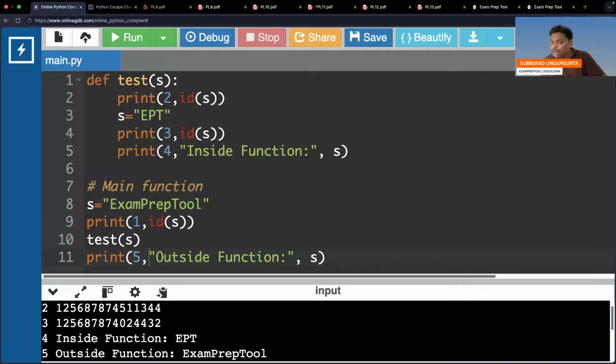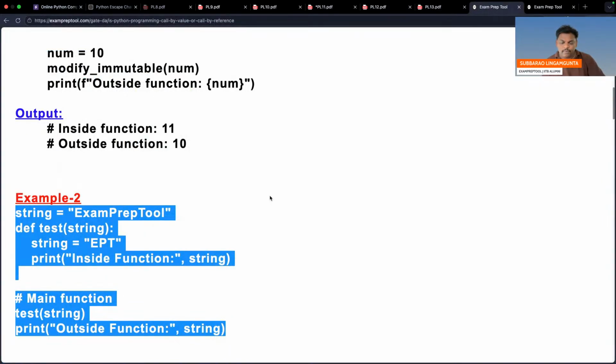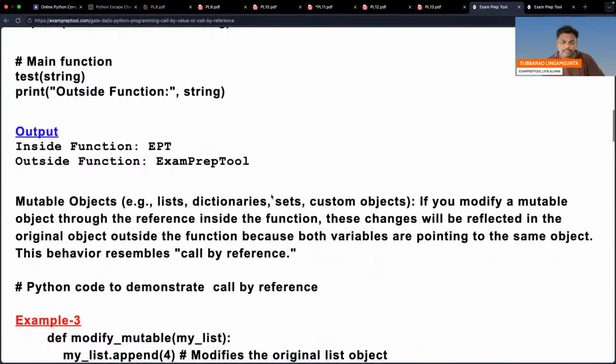Call by value for immutable, call by reference for mutable, right? Initially it looks like call by reference only, but internally there are differences based on mutable and immutable. Now, to get more clarity, I think immutable you have done. Let's go to mutable.